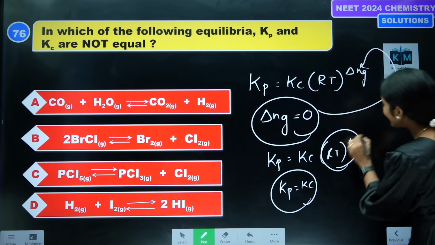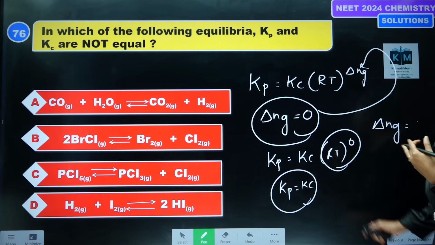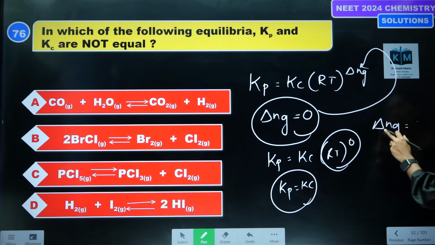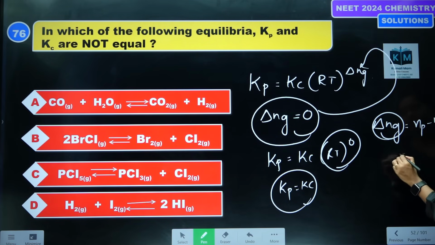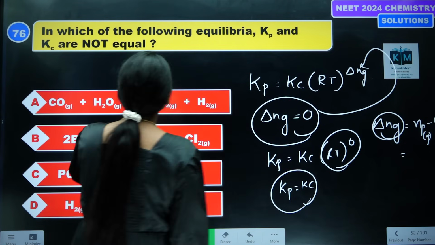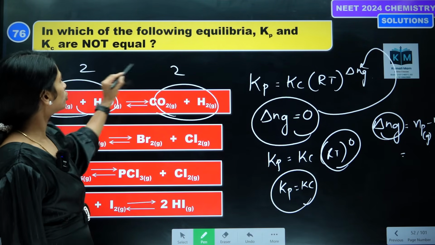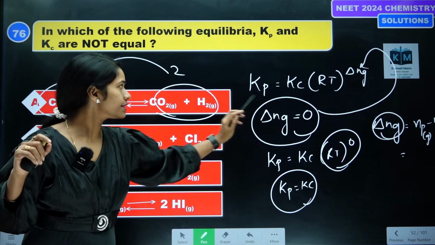My intention is to tell you the key, so faster, all are direct questions, so I'm explaining faster. Delta ng means what? Number of moles of products minus number of moles of reactants, specifically gaseous moles of products minus gaseous moles of reactants. Now see here, moles of products how many? 2. Moles of reactants also 2. So 2 minus 2 is equal to 0, then Kp is equal to Kc.